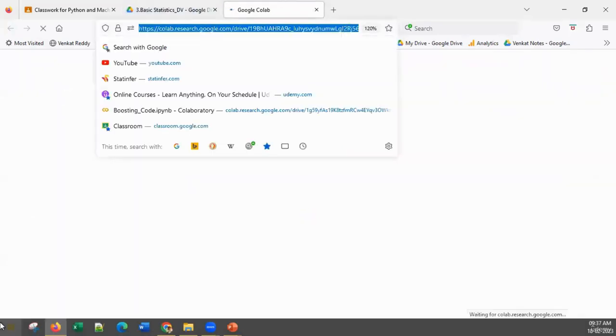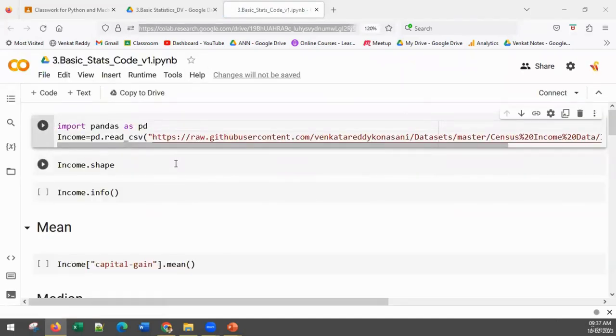Since I have opened it here, I'm going to paste the link directly in the chat window. You can click on the link that is given to you in the chat window. You will be directly landing on this page. Once you're on this code page, send me a confirmation message in the chat window. Okay, perfect. Those who are not able to access this, quickly let me know. Looks like everybody is able to access this.